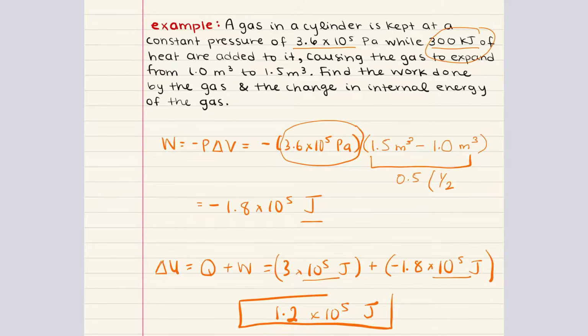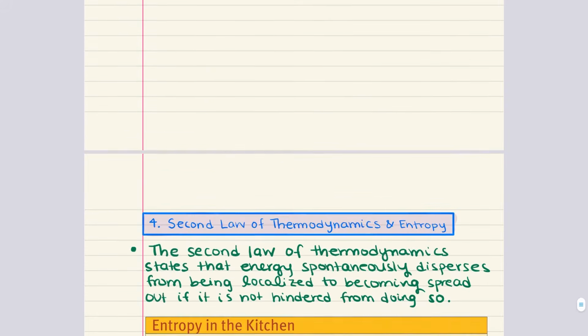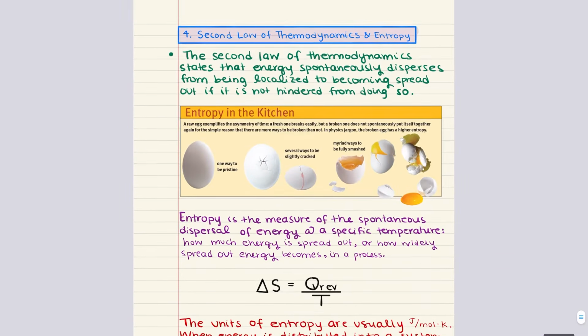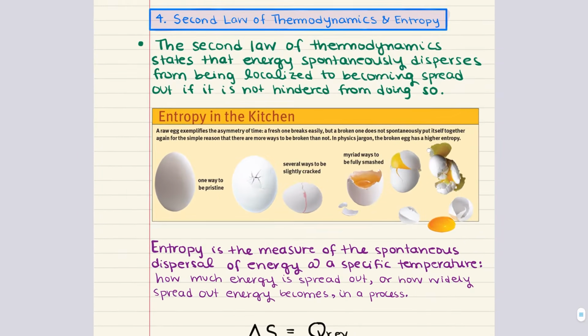So our work is equal to negative 1.8 times 10 to the 5 joules, and our change in internal energy is equal to 1.2 times 10 to the 5 joules. And notice how we used both our equations that we've covered in this lecture to solve this problem. With that, we can actually move into our last and final objective for this chapter.